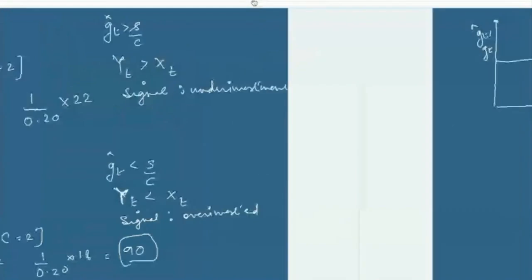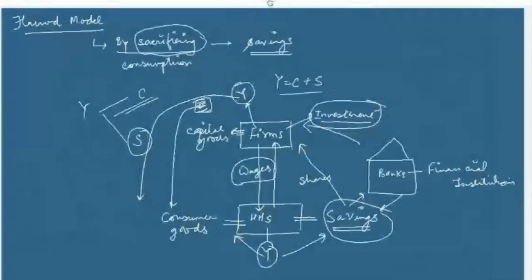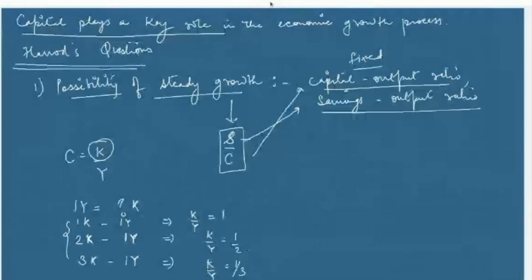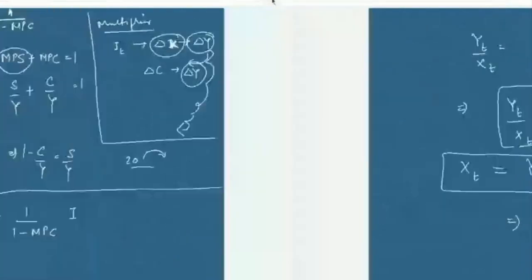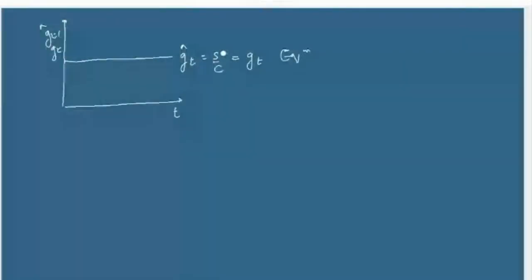Remember the very first thought that Harrod had was to identify a steady state of growth, whether there is a possibility of steady growth or not. And he says that it is only possible when GT hat is equal to S by C.